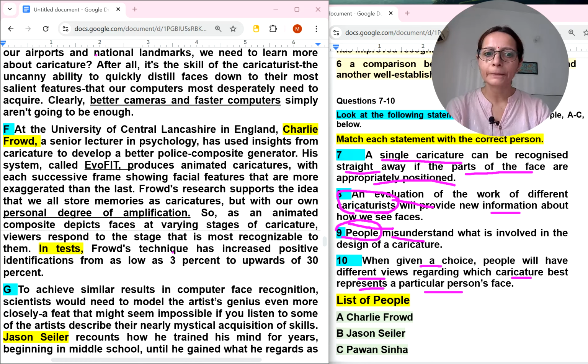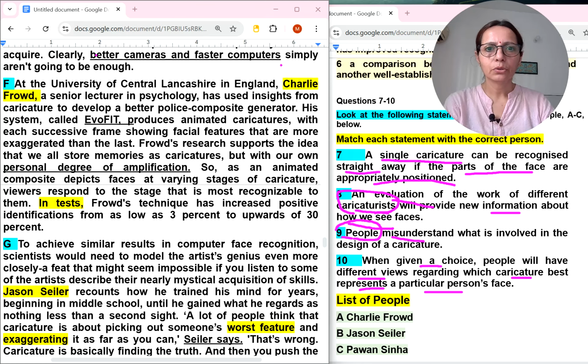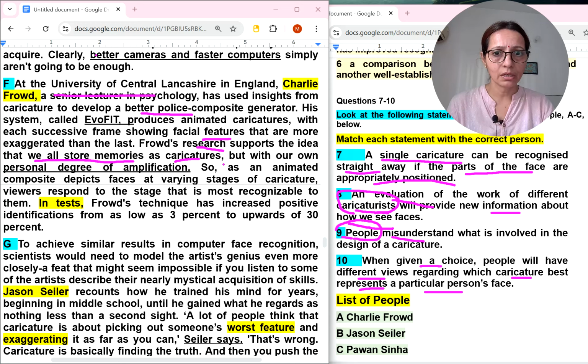But let's read it. So Charlie Fraud, what he's saying, let me shift the page. So we have to read about Charlie Fraud. A senior has used insights from caricature to develop a better police system. That paragraph we have already read. His system produces animated creatures with facial features that are more pronounced. His research, what he's saying, supports the idea that we all store memories as caricatures, but with our own personal degree of amplification, meaning personal thinking.